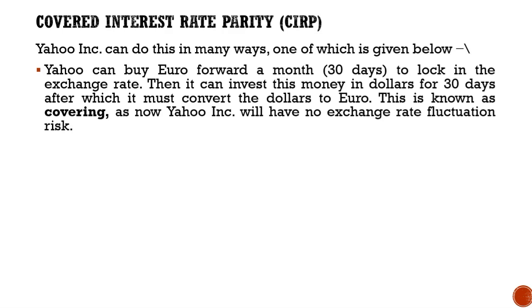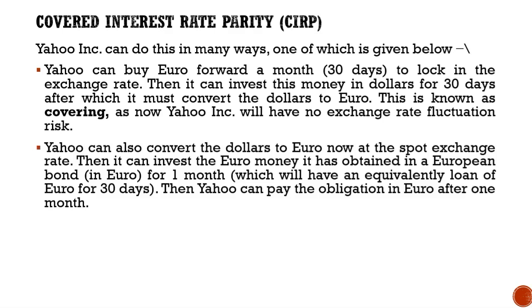This is known as covering, as now Yahoo will have no exchange rate fluctuation risk. Secondly, Yahoo can also convert the dollars to euros now at the spot exchange rate. Then it can invest the euro money it has obtained in a European bond, in euros, for 1 month, which will have an equivalent loan of euro for 30 days. Then Yahoo can pay the obligation in euro after 1 month.